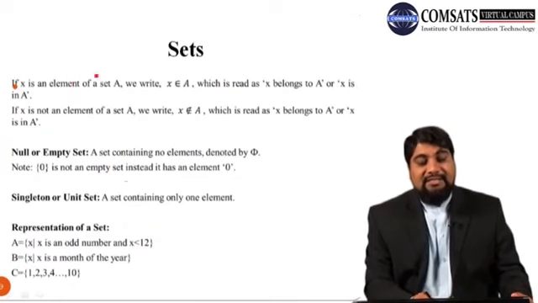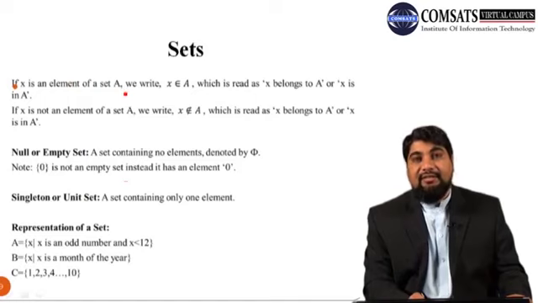If x is an element of set A, then symbolically we write it as x ∈ A, where the symbol stands for element.